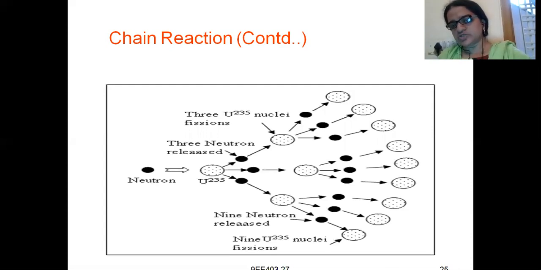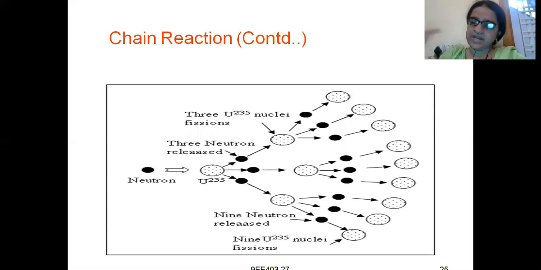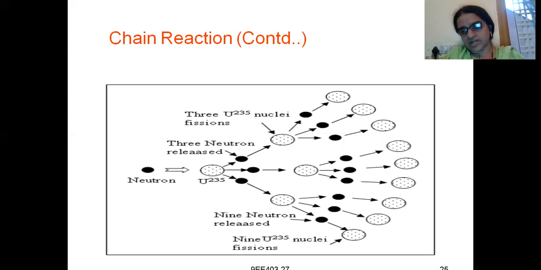So 3 to the power 0 is 1, 3 to the power 1 is 3, 3 to the power 2 is 9. Similarly, this reaction will multiply and more neutrons will be released. So 9 neutrons are released at the end of the second reaction. At the end of the third reaction, 3 to the power 3, that is 27 neutrons, are released, and at the end of the fourth reaction, 3 to the power 4, 81 neutrons are released. In this way, more and more neutrons get multiplied.